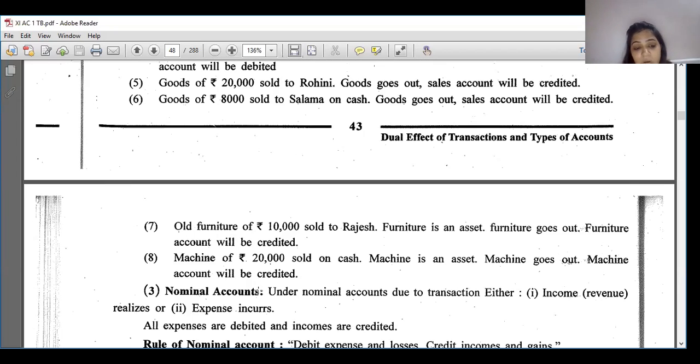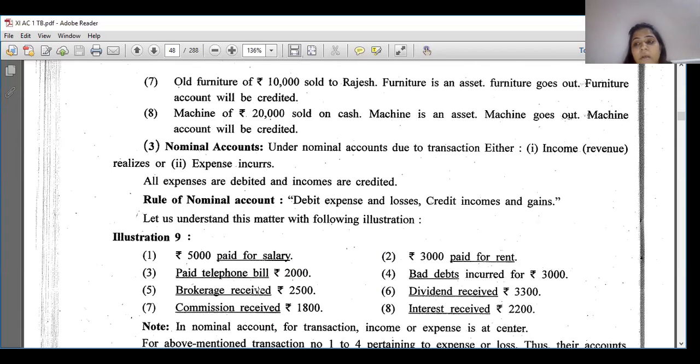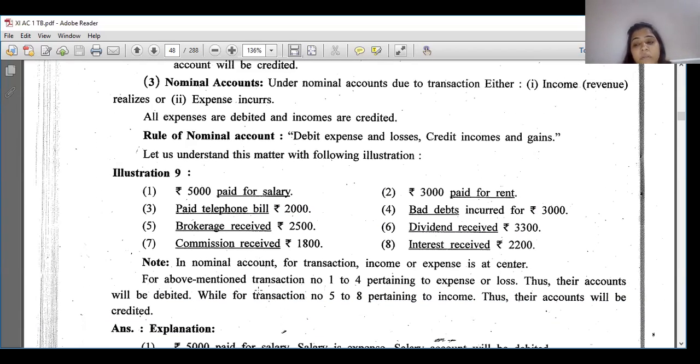So these were your real account. Now the nominal account. There come all the expenses and income, all the expenses and losses, all the incomes and gains. See, the rule of nominal account: debit all expenses and losses, credit all incomes and gains. Again I am repeating: debit all expenses and losses, credit all incomes and gains.